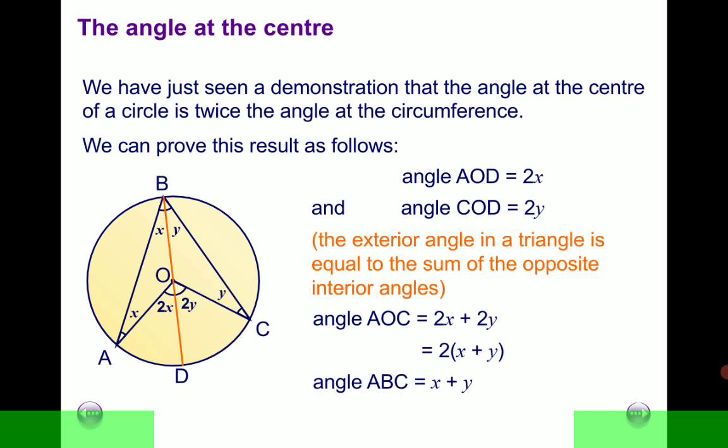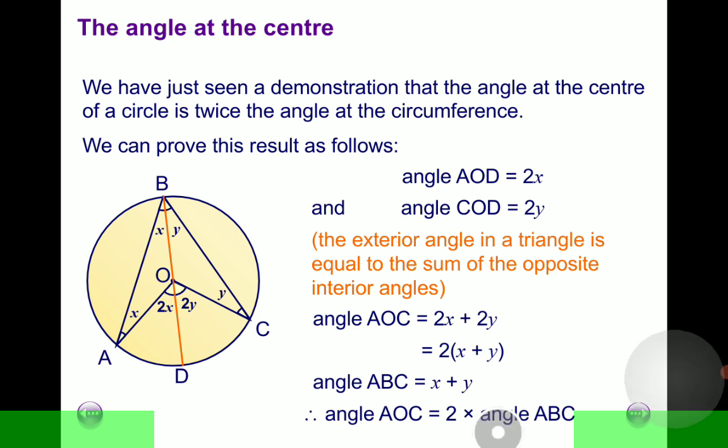So it can be concluded that the angle AOC, which is the angle at the center, this angle here, is twice the angle at the circumference, which is that angle there. So that's the formal proof for showing that an angle at the center of a circle is twice an angle at the circumference. Of course, the condition is that the two angles must be subtended by the same arc.